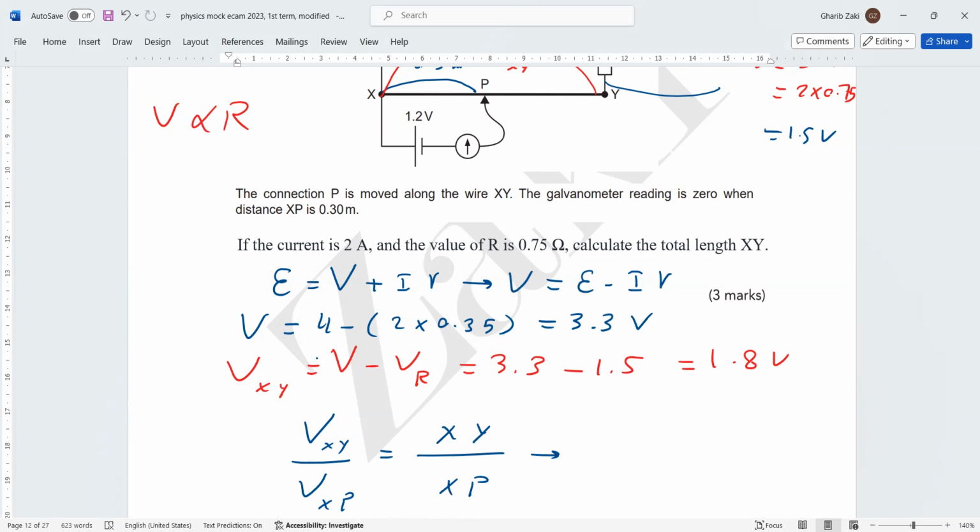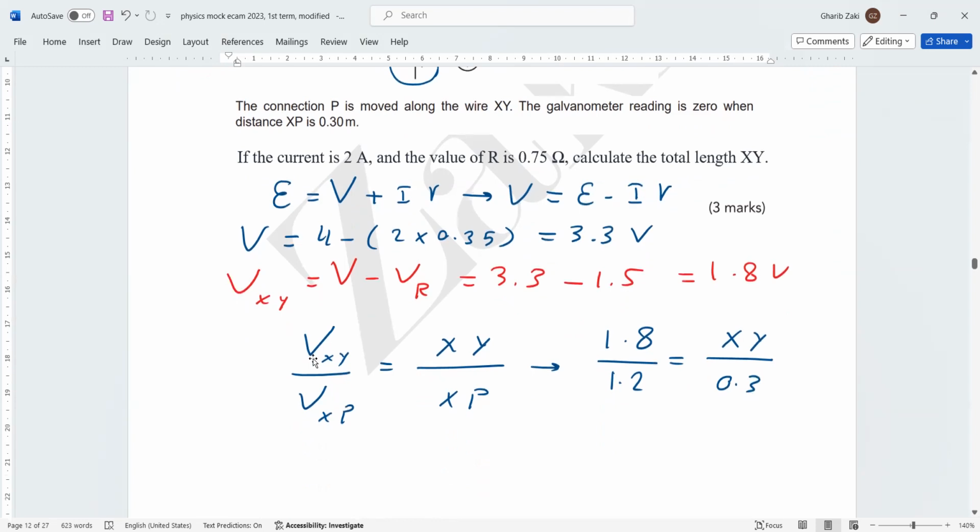VXY now is 1.8, and V according to XB is 1.2 when the point is balanced, equals XY, the required, divided by XB, which is given as 0.3. From this, we can get the length.